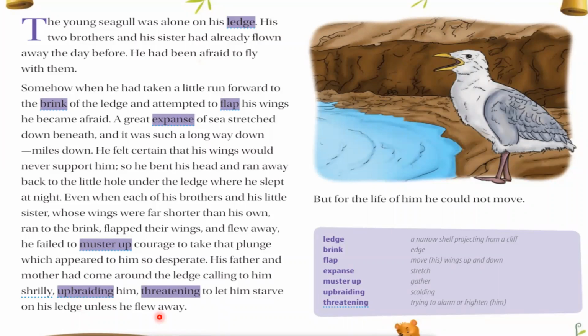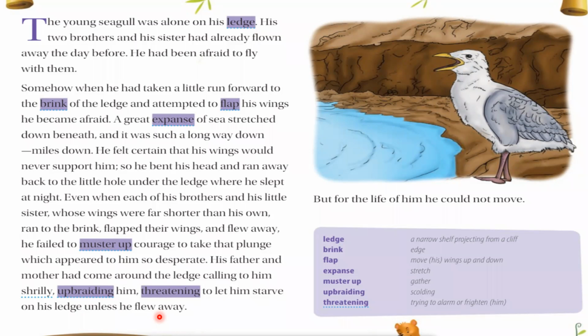So his parents, his mother and father, came just near the ledge and threatened him. They were scolding him that if you do not fly, they will not give you food, and he will have to starve. So this type of warning was given by his mother or father.